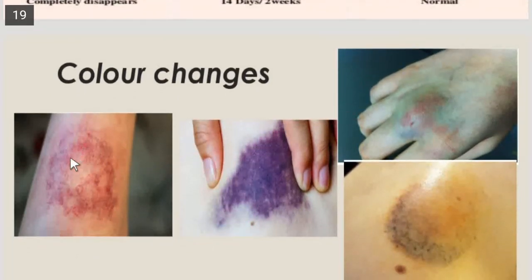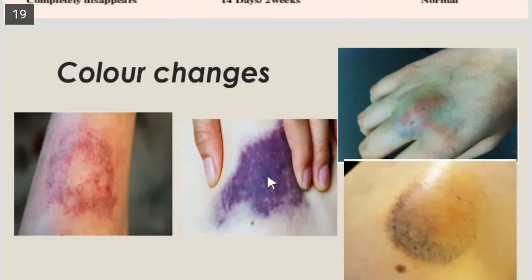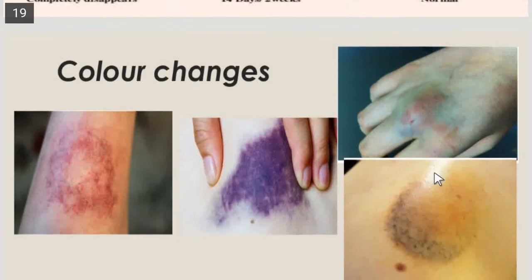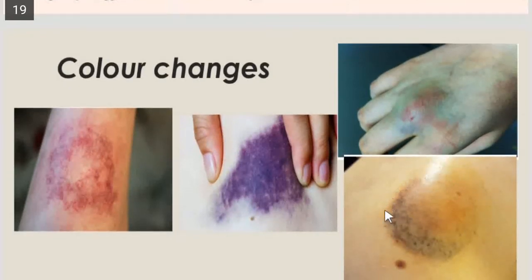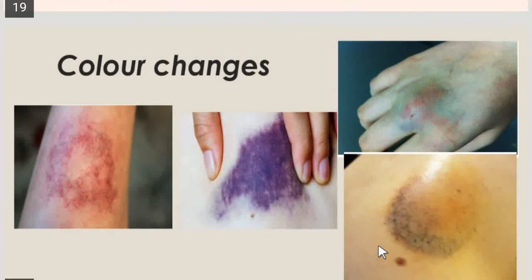Initially it is red, then within 5 to 7 days it turns purple or dark brown due to hemosiderin. Then it turns green within 10 days due to accumulation of hematoidin pigment. Then it looks yellow. Then after this the skin regains its normal color.